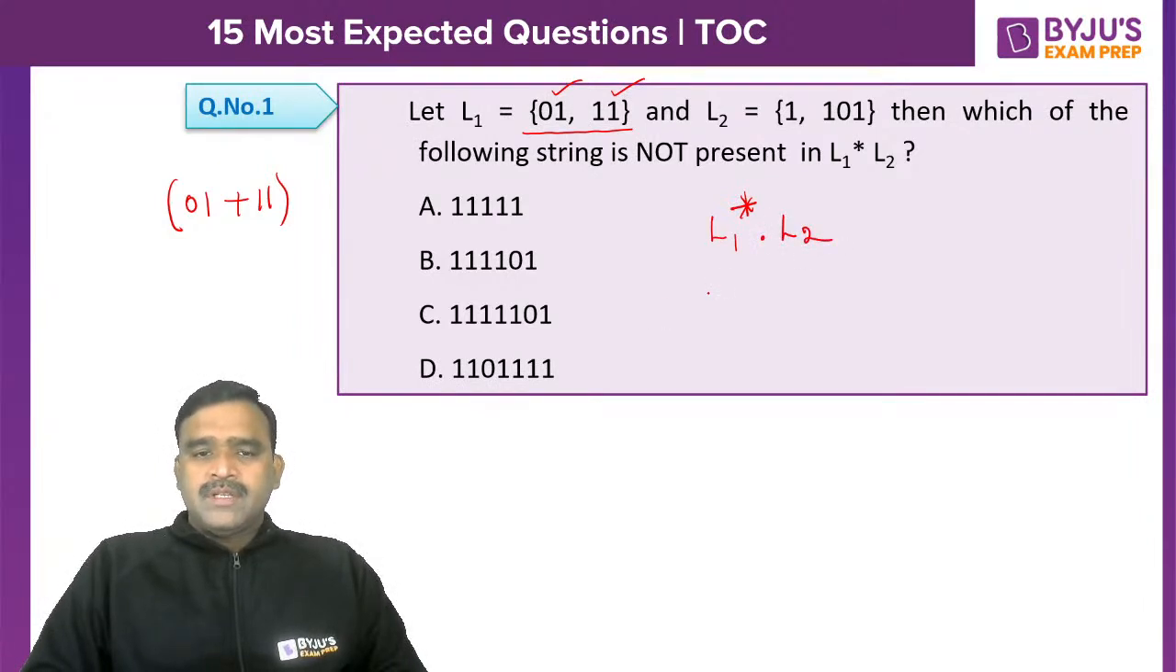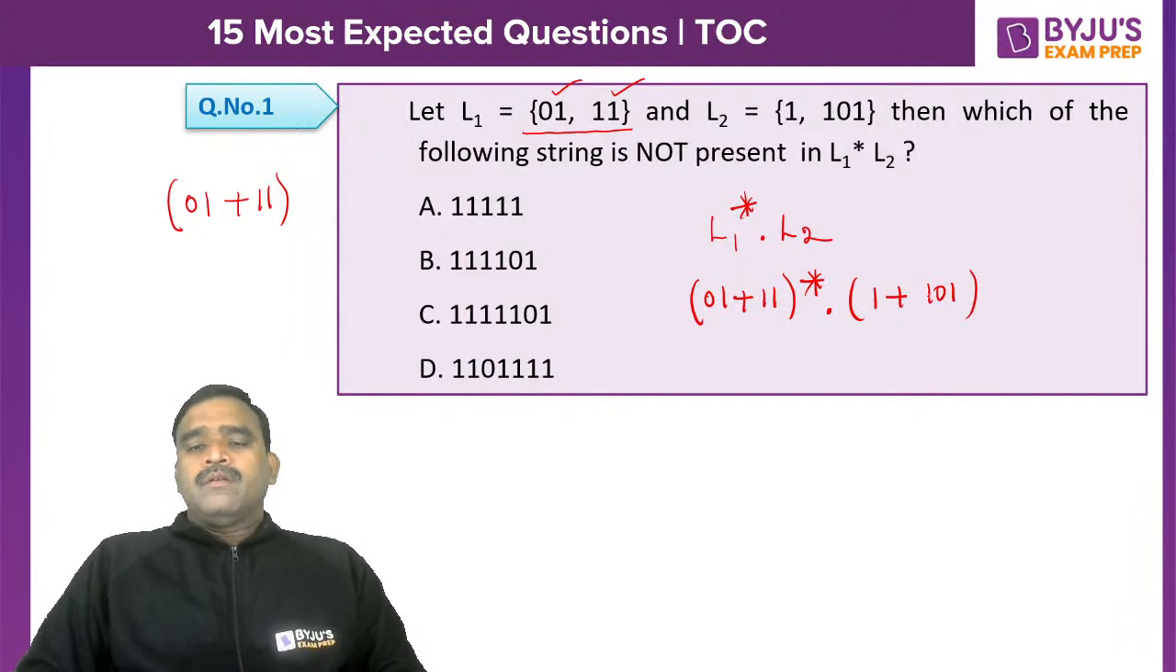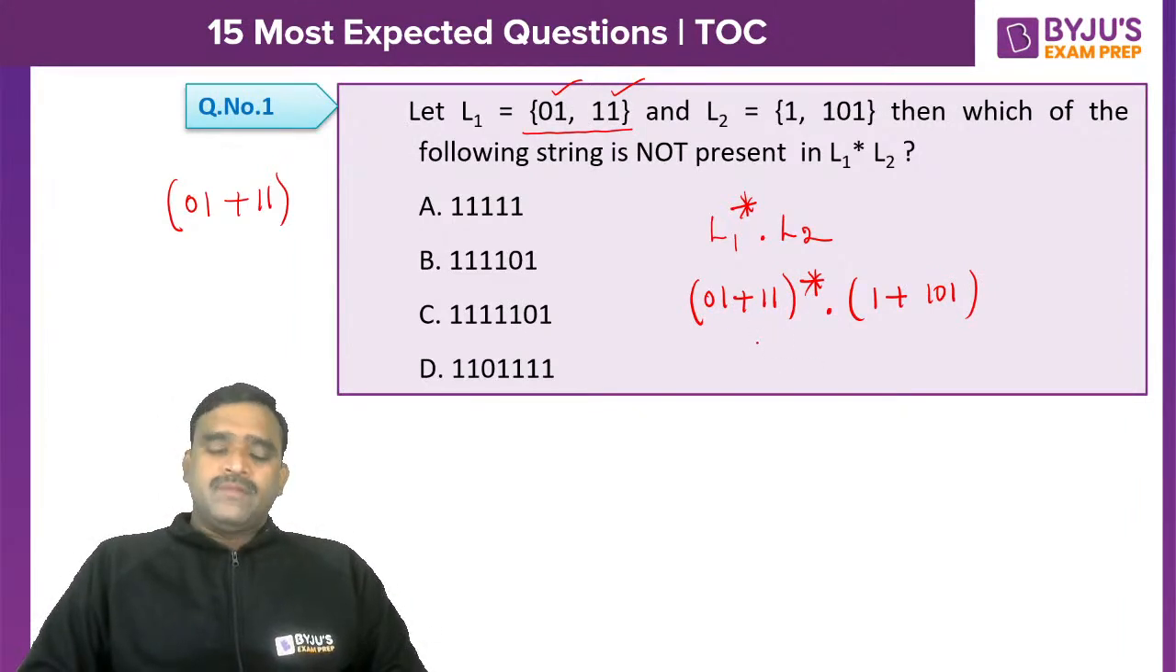So L1 star is (01 + 11)*. Any combination of either 01 or 11 can be present, followed by L2, so concatenation with L2. The strings of L2 are 1 or 101. So that means (01 + 11)* followed by any combination of 01 and 11, and finally the string ends in either 1 or 101.